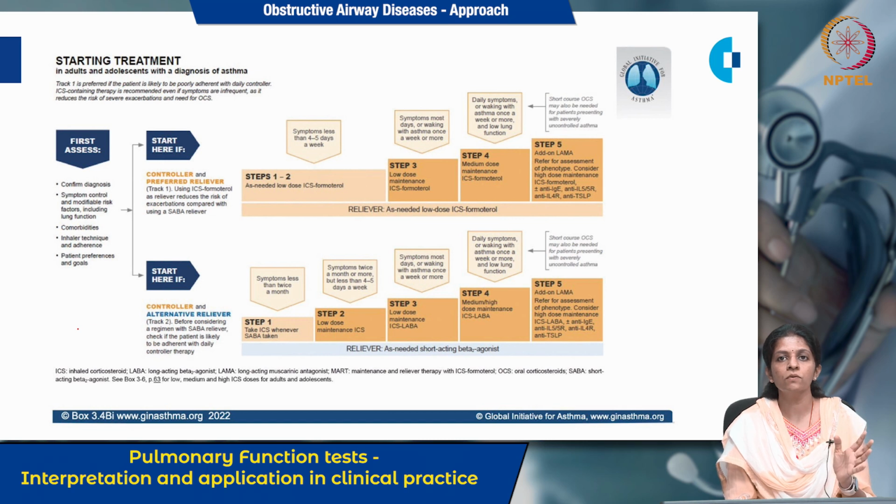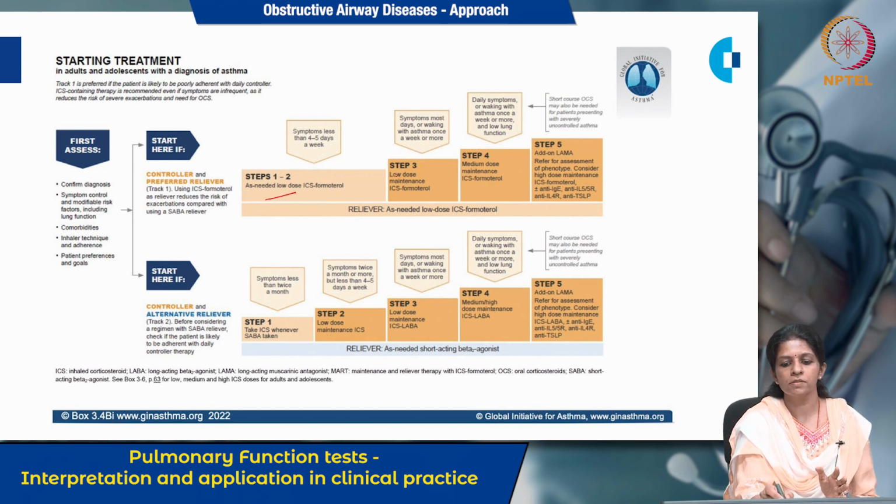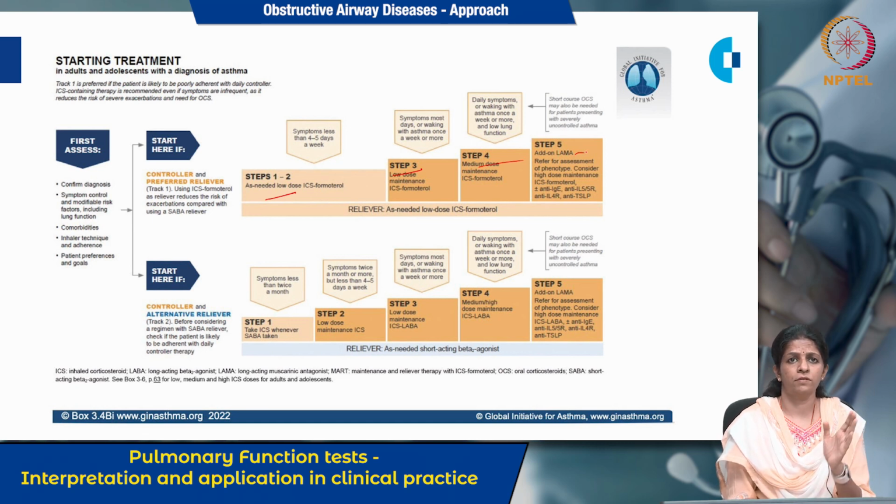See, track 1 we use for those patients who are poorly adherent to the treatment. In this, the controller and reliever is formoterol. Low dose formoterol we use as a controller and preferred reliever. So we have divided the treatment into step 1, step 2, step 3, step 4 and step 5, of course. Here for step 1 and step 2, we use this controller and preferred reliever as and when needed.